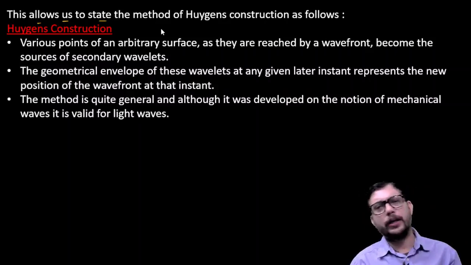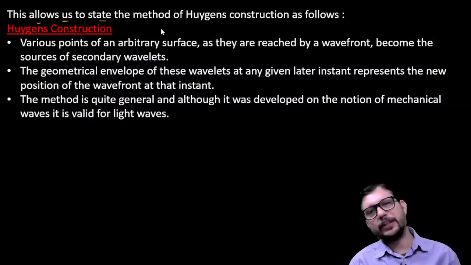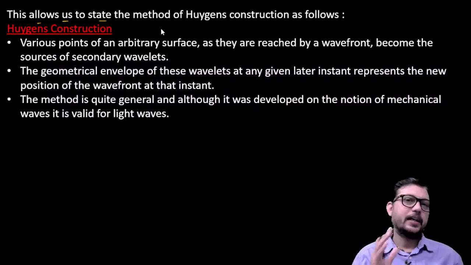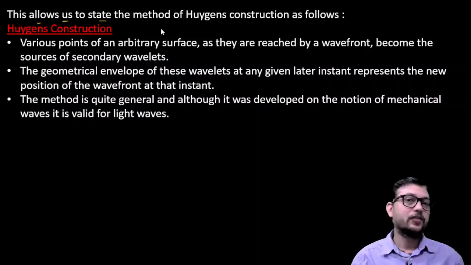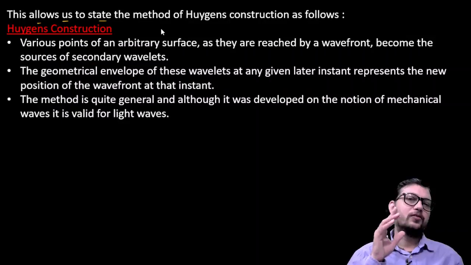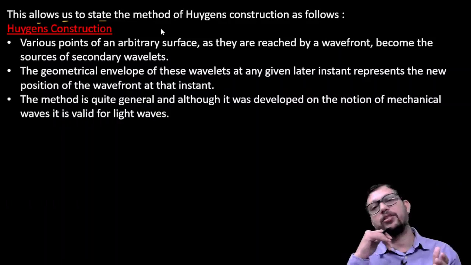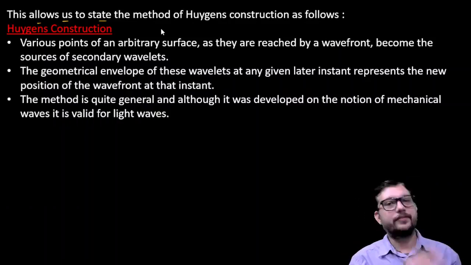There are a few points which we have to consider, and with the help of these points we can easily understand why the law of reflection and the law of refraction take place, and how we can draw a primary wavefront and the secondary wavefront in case of reflection as well as refraction. So there are a few points, just have a look.